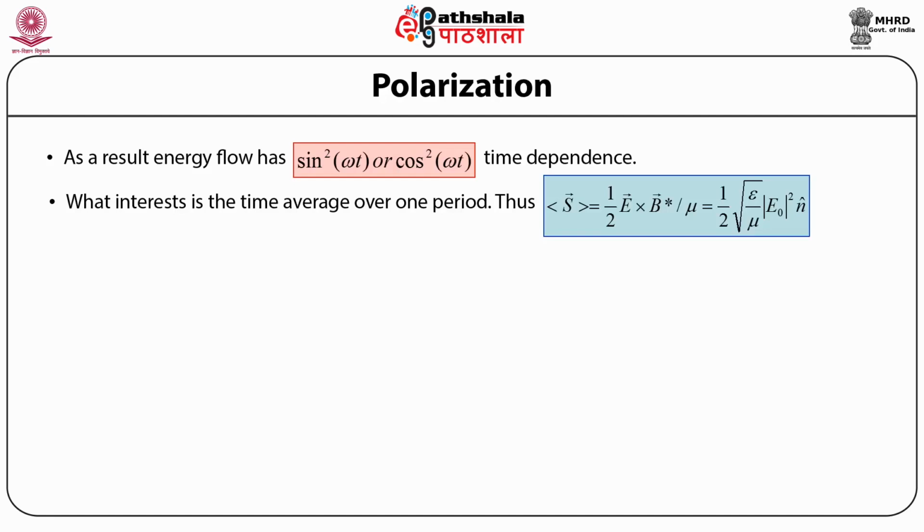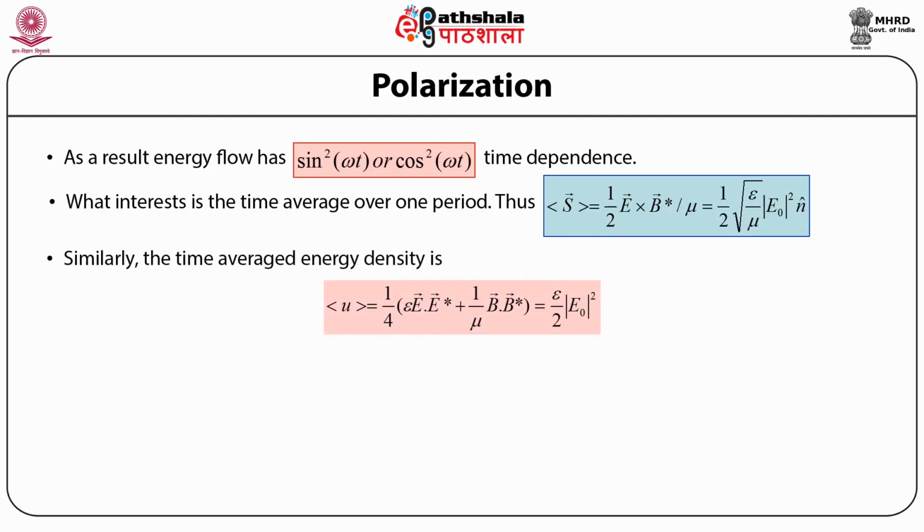Here the cross represents the cross or the vector product between the electric field and the magnetic field induction vector, and the B star represents the complex conjugate of the magnetic field induction vector B. And this turns out to be equal to half times the square root of epsilon by mu, whole times the square of the modulus of the amplitude of the electric field times the unit wave vector n cap.